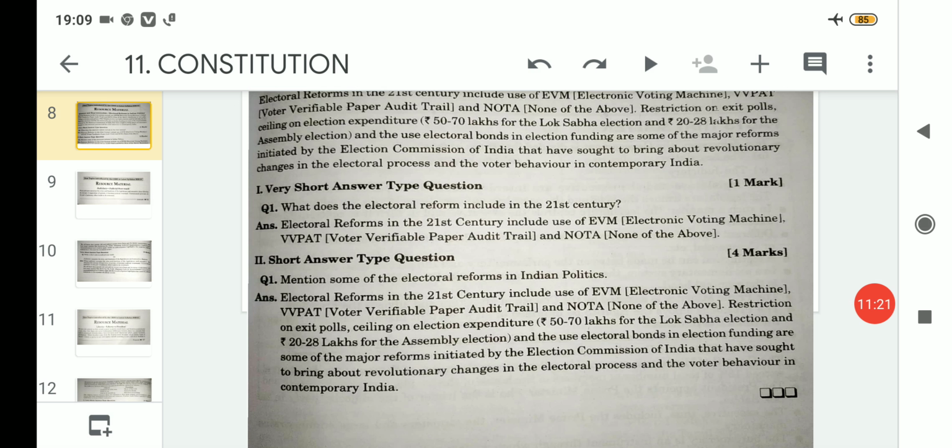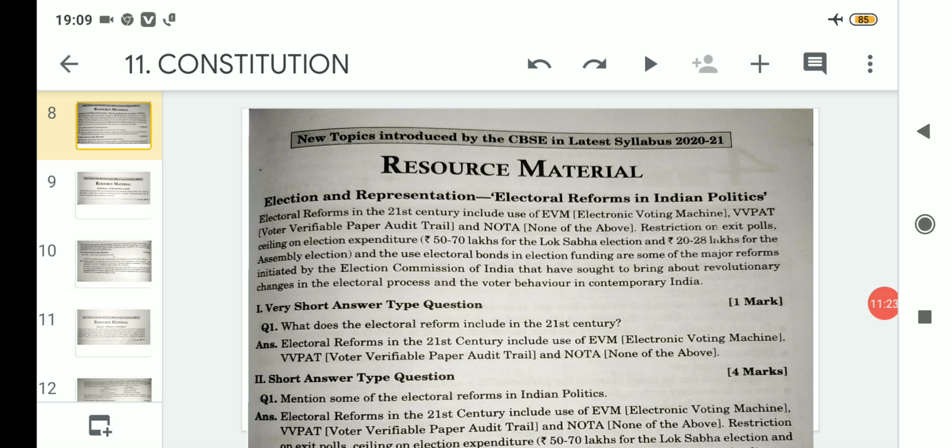So with this, I will wind up today's topic related to the new topic introduced by the CBSE in this year's syllabus of political science. Today we started understanding the first new topic, that is electoral reforms in Indian politics.